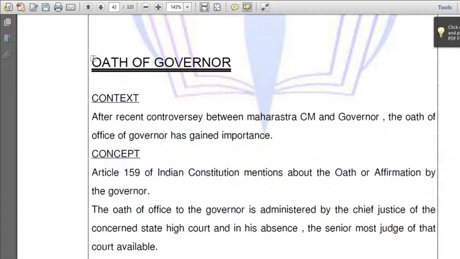Let's move. Oath of the Governor. The beauty of this compilation provided by this institute is they provide it very comprehensively. That's why we can stick to this PDF other than Vision and Insight IAS. I prefer this. Okay. Next, after the recent controversy between the Maharashtra CM and Governor, the oath of office of the Governor has gained widespread importance.